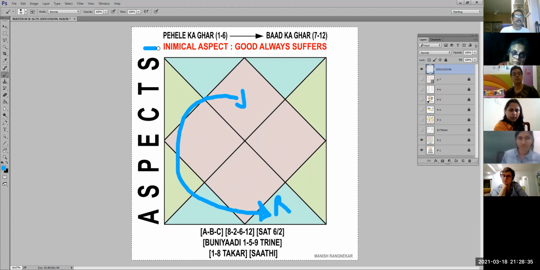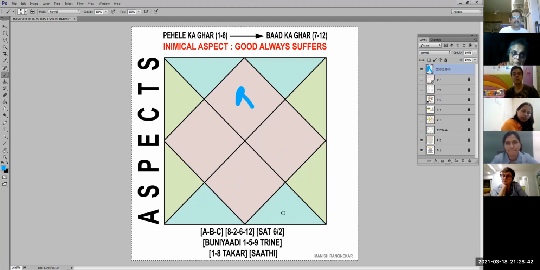But like I've said here, in an inimical relationship only the good fellow gets hit. So whether it is this way, or Rahu sitting here and Jupiter sitting here, both ways Jupiter is going to get hit. So this is the 1-8 clash.